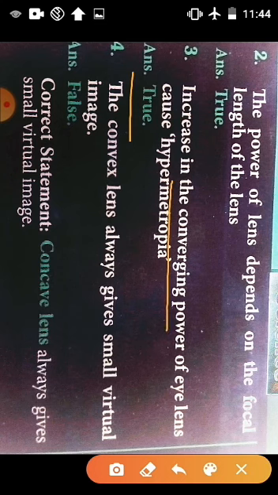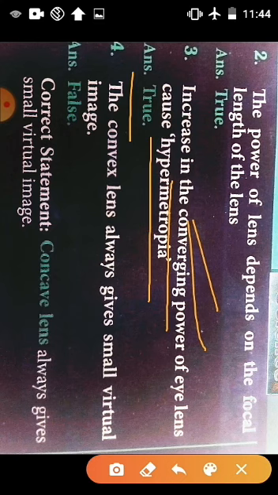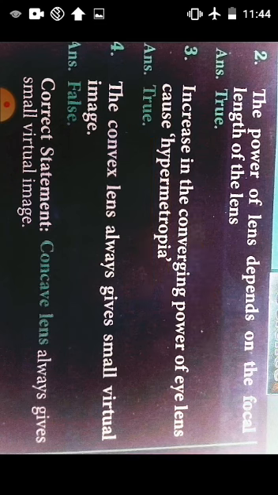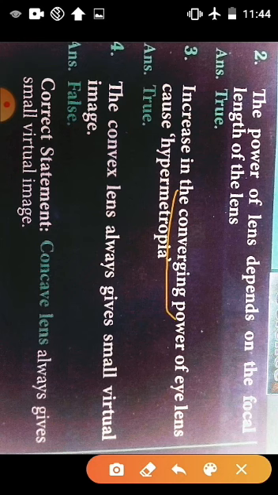Which lens is converging lens? Yes, very good. That is convex lens. So converging lens means convex lens. In hypermetropia, how will you correct the problem? Yes, the hypermetropia will be corrected by convex lens, that is converging lens. So this statement is true.